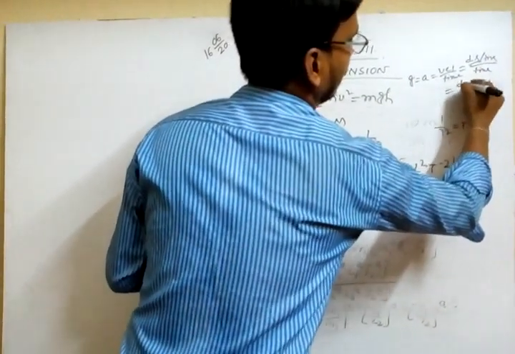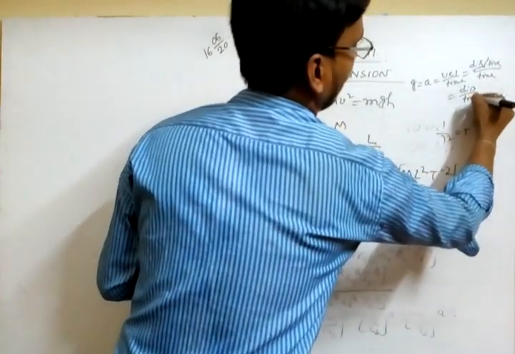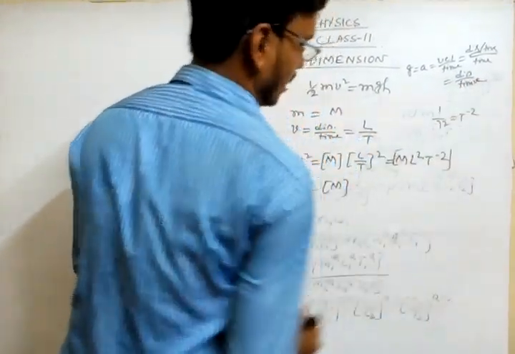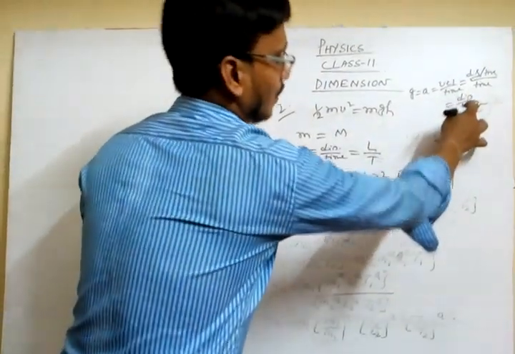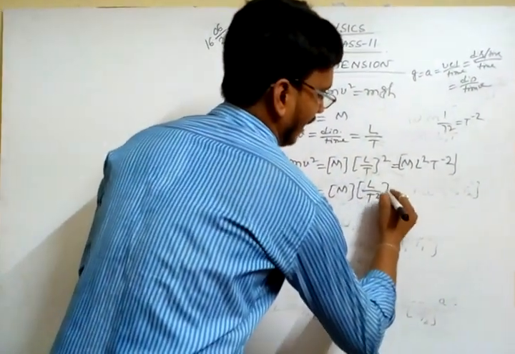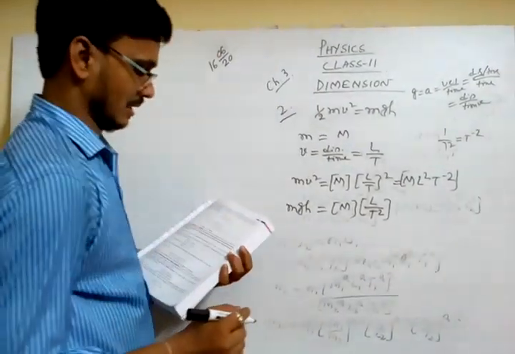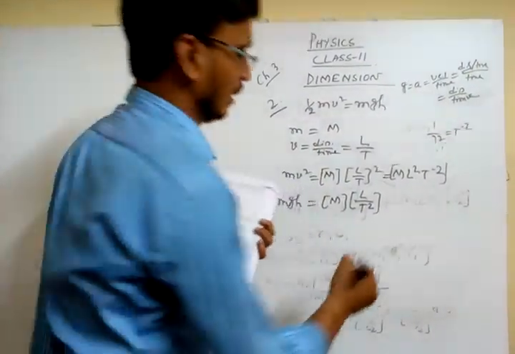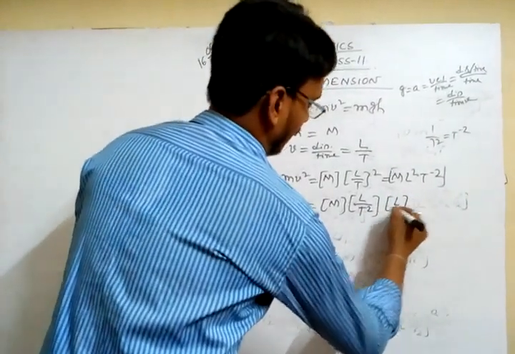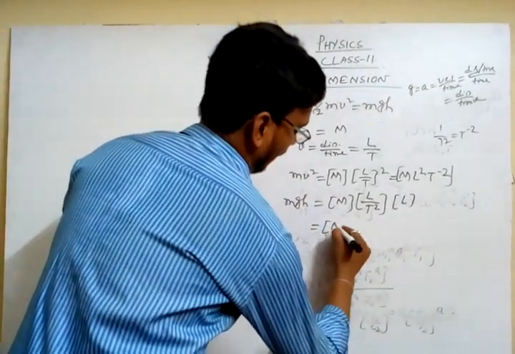That means displacement by time square. Displacement is L, time square means T square. So I can write these equations in this way. And h means height. Height means length, that means L. So the dimension is M.